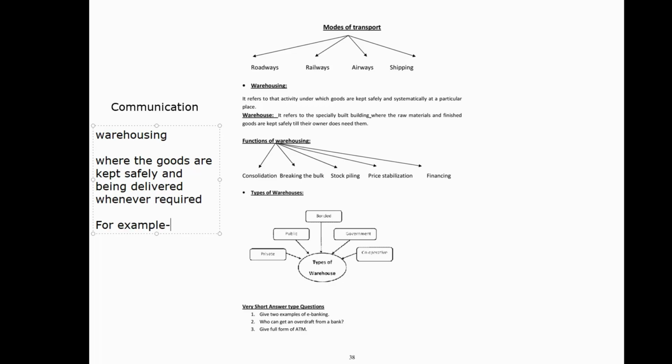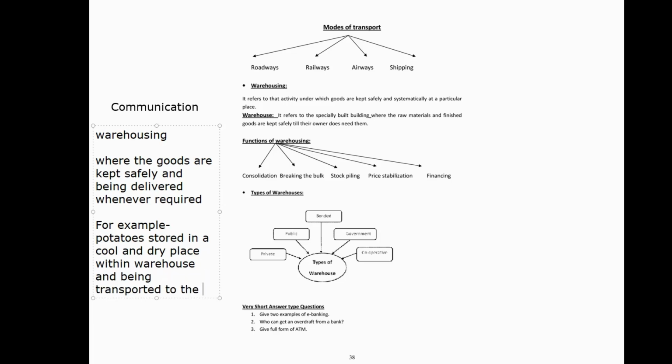For example, potatoes stored in a cool and dry place within a warehouse and being transported to the market whenever required. So a warehouse is a place where the goods are kept safely and delivered whenever required by the market. What are the types of warehouses? Private, public, bonded, government, and cooperative.